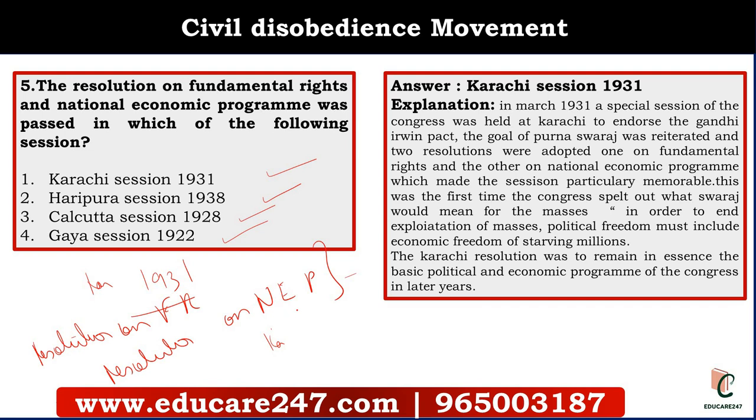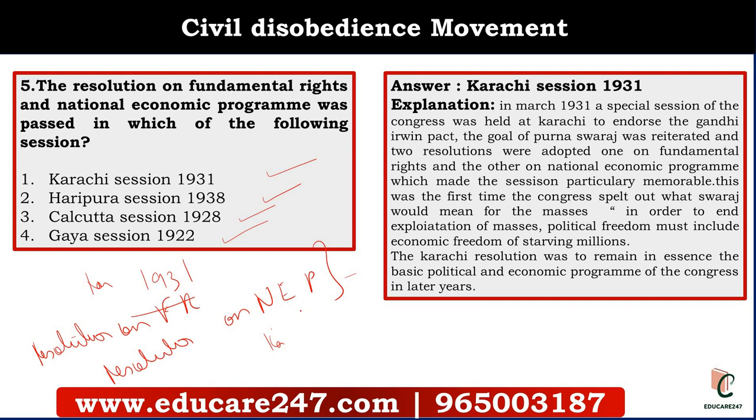Also, while disapproving of and disassociating itself from political violence, the Congress admired the bravery and sacrifice of the three martyrs. You saw that in the Gandhi-Irwin Pact, they did not commute the death sentence to life, but the Congress admired the bravery and sacrifice of the three martyrs. And at the Karachi session, the Delhi Pact or the Gandhi-Irwin Pact was endorsed. The goal of Purna Swaraj was reiterated, and two resolutions, one on fundamental rights and the other on national economic program, made this session very memorable.